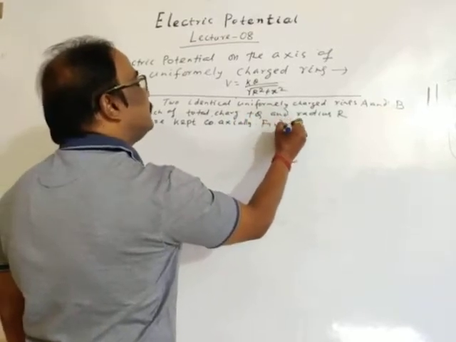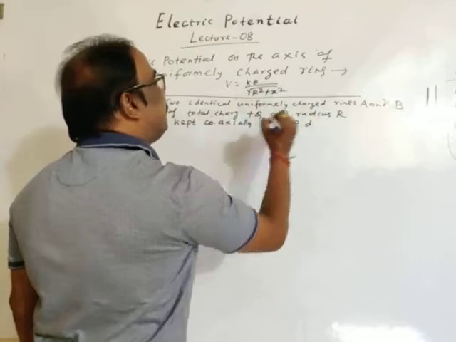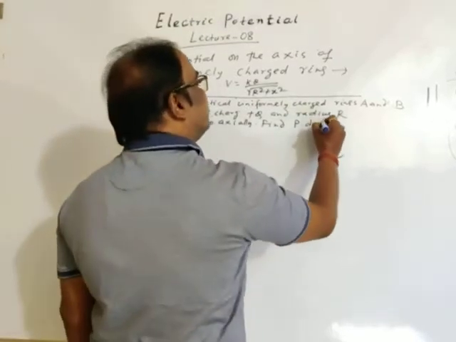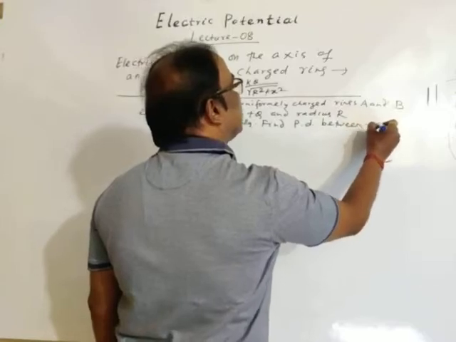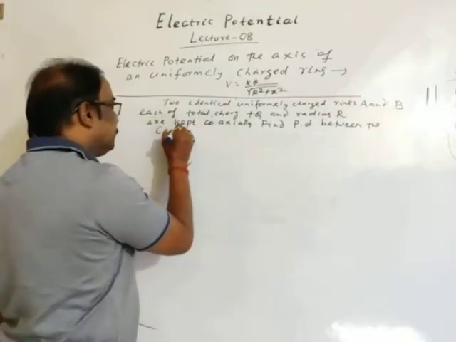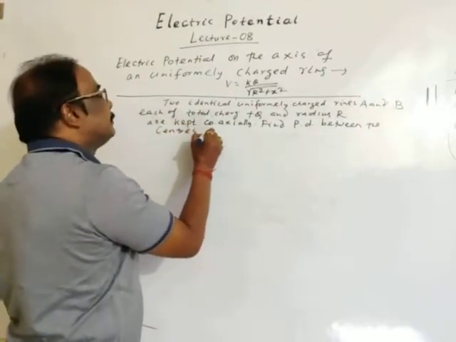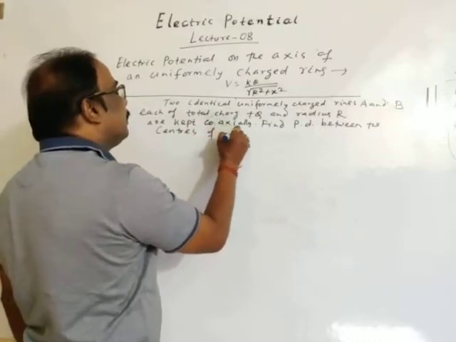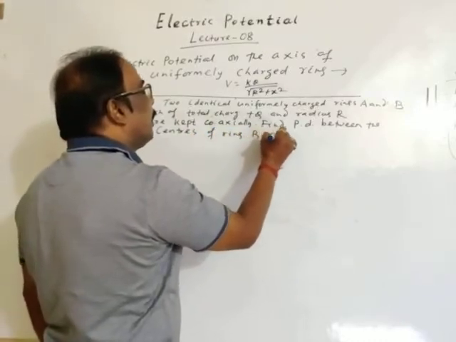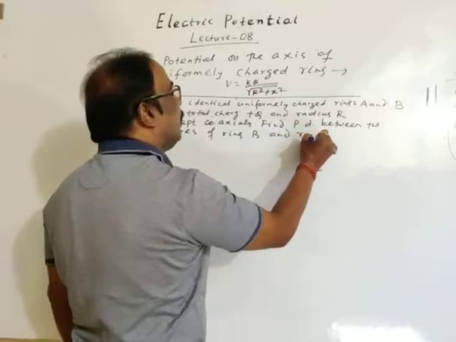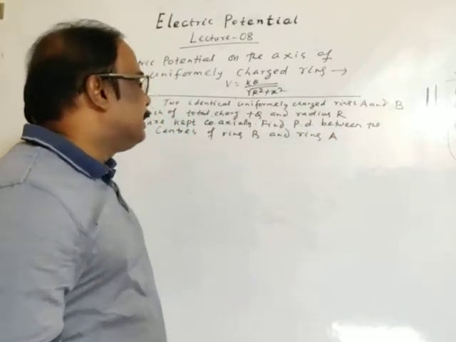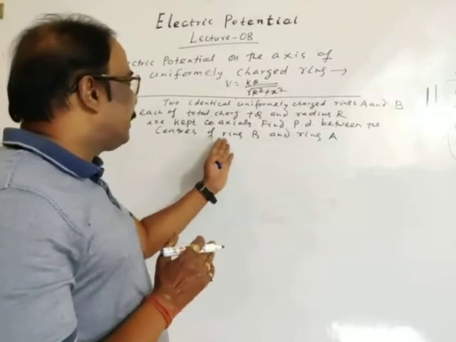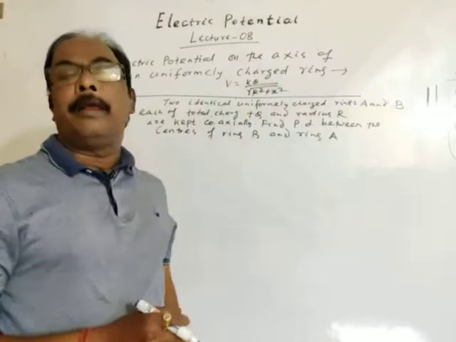Find the potential difference between the centers of ring B and ring A.